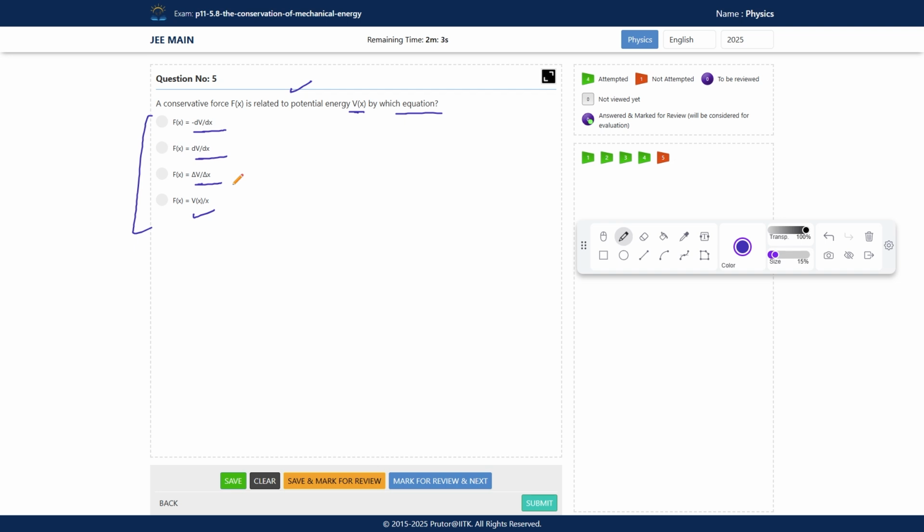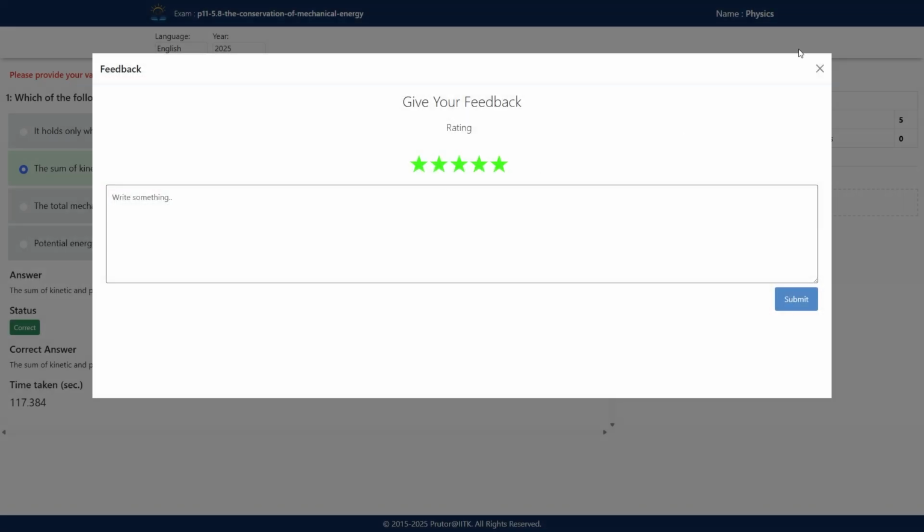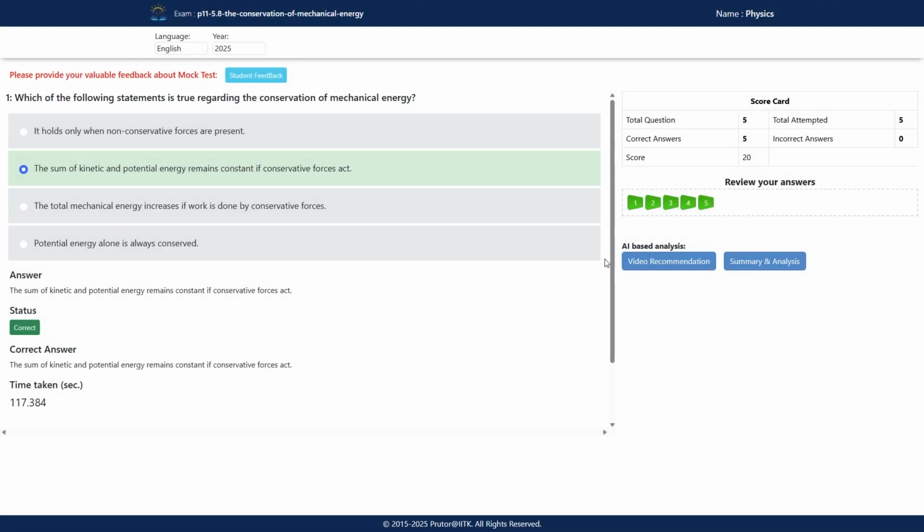This is a directly formula based question. So we know f of x is equal to minus of dv upon dx. This is a direct formula. So option A is correct. Now save. Submit. So let's see the solutions.